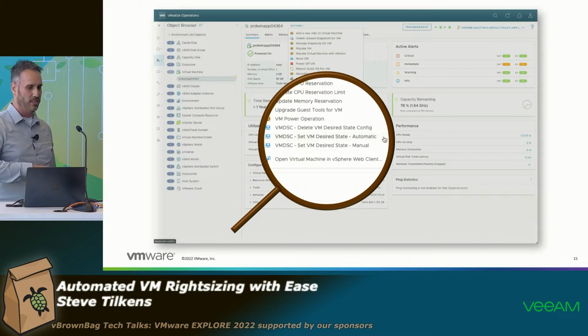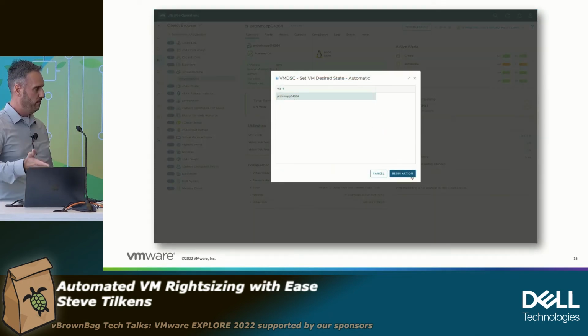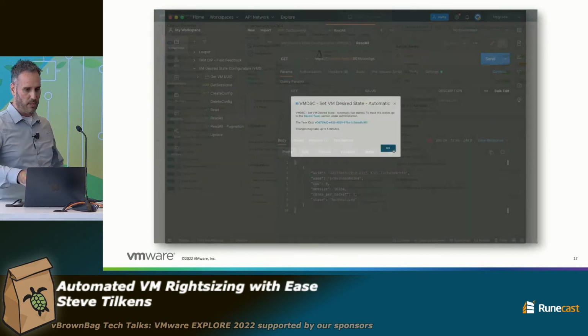So if you want to back it out and say, don't do that, we changed our minds or something like that. So in this case, we're going to click set desired state automatic. vROps is going to basically just give us this window that all we have to do is click begin action. We don't have to enter anything. We click OK. And now we're done, right?